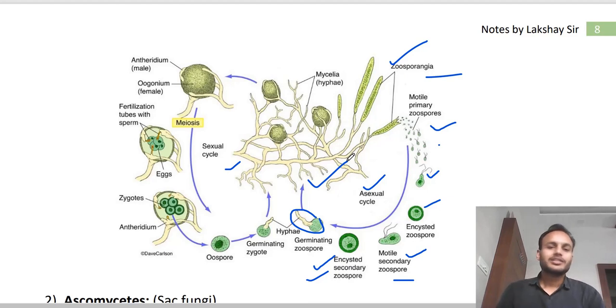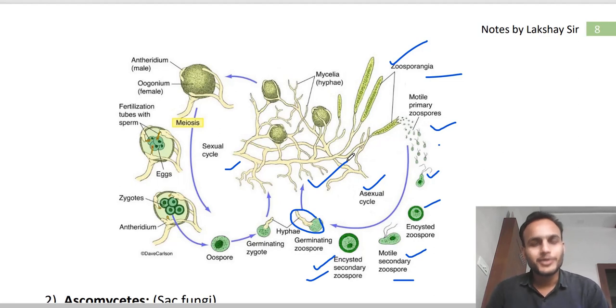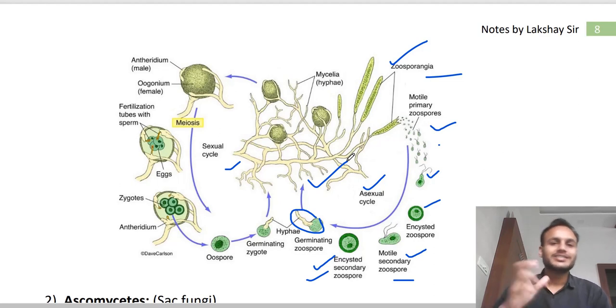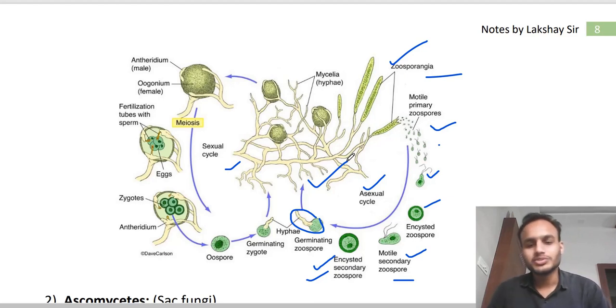Simple is that: in asexual reproduction, specialized zoosporangia have been formed. That zoosporangia have produced zoospores, that are flagellated zoospores. These zoospores on germination produce again a mycelium, right?